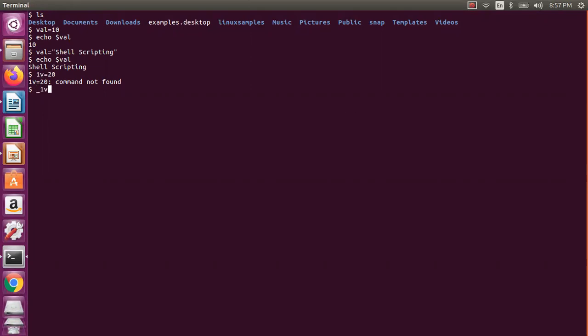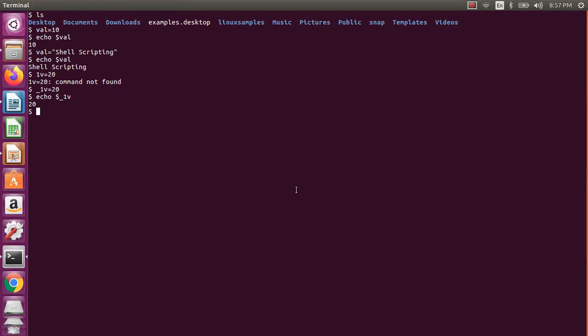Okay, now if I say vy=20, yes, it is taken. Why? Because a variable can start with an underscore or an alphabet, and it can contain a number, that is not an issue, but it should not start with a number. Those are the basic rules of variables. These are the normal variables.